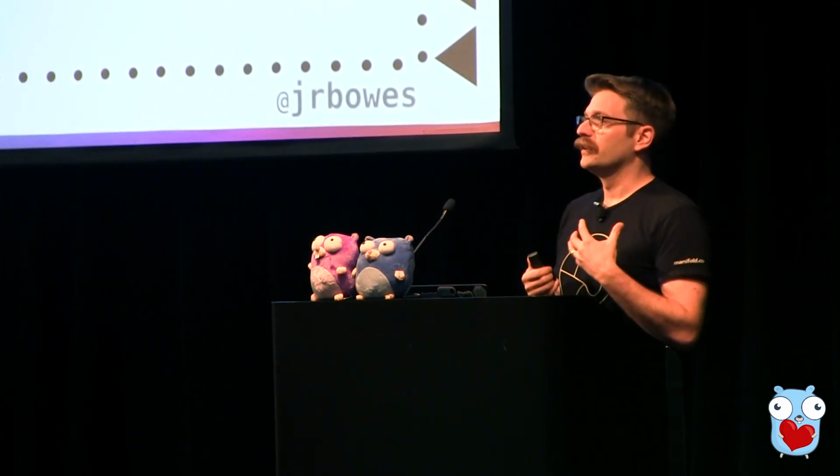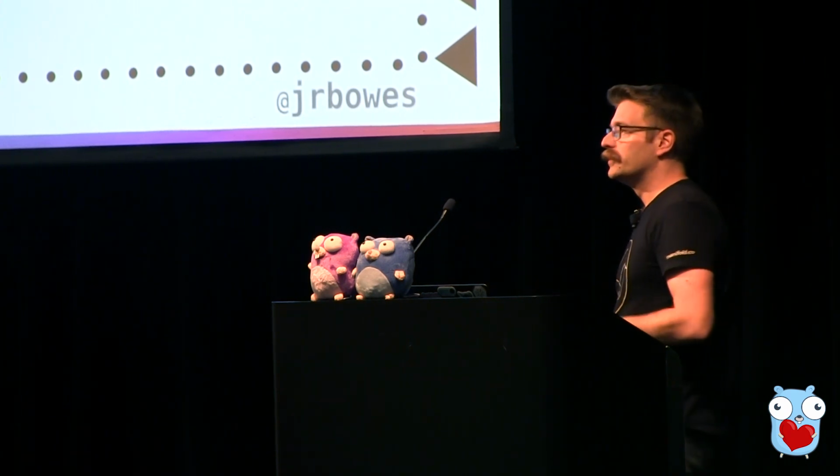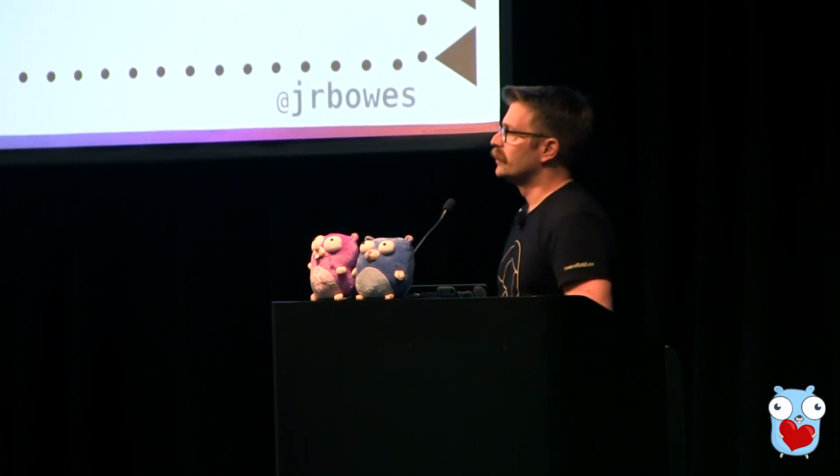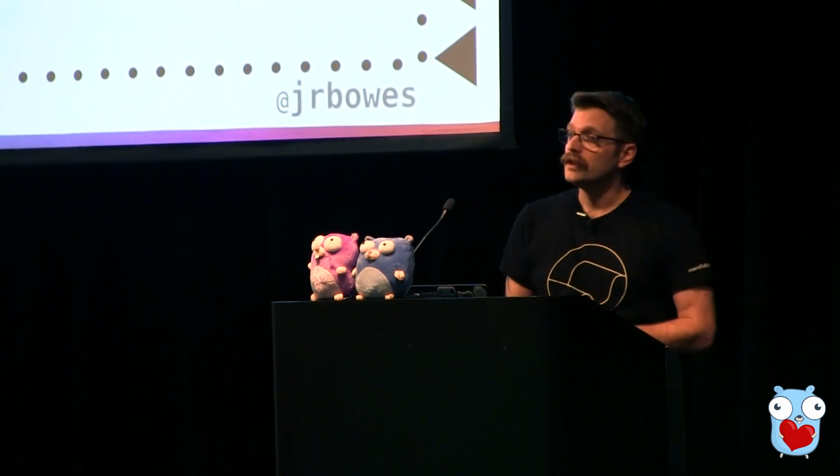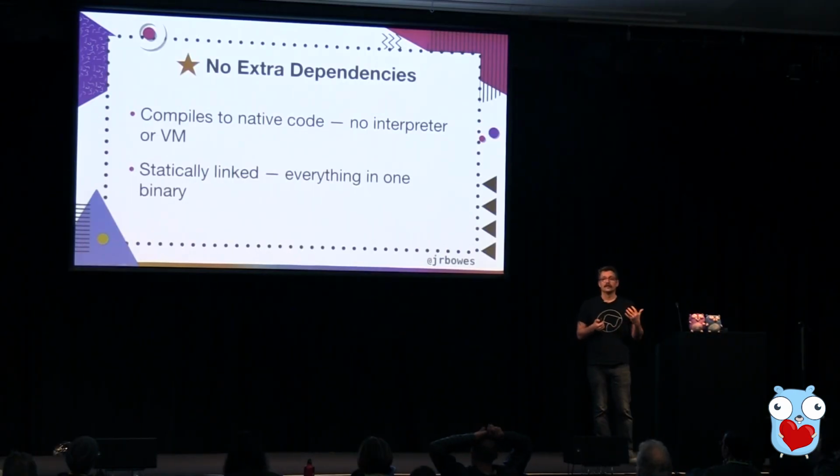It kind of can't be overstated how much of a benefit this is, especially if you're building something that isn't necessarily developer focused, right? Then your users don't have to understand what the JVM is to get going with your program.